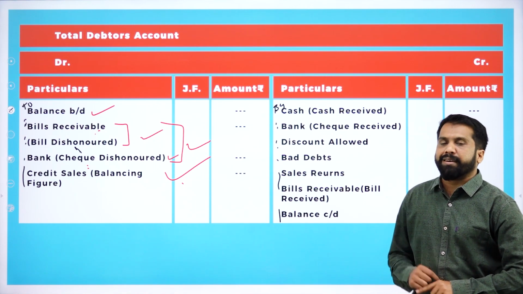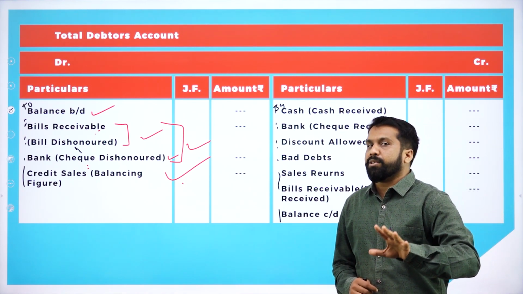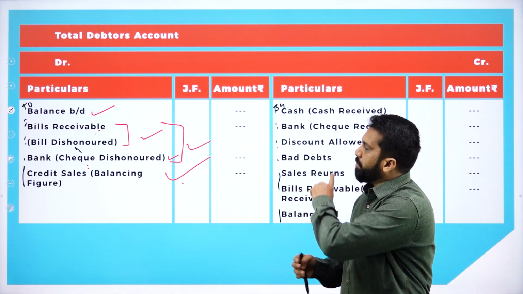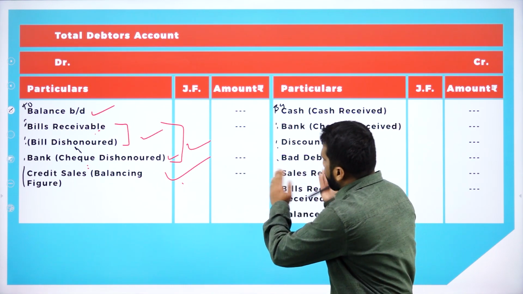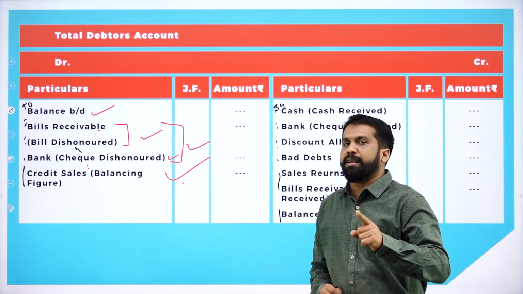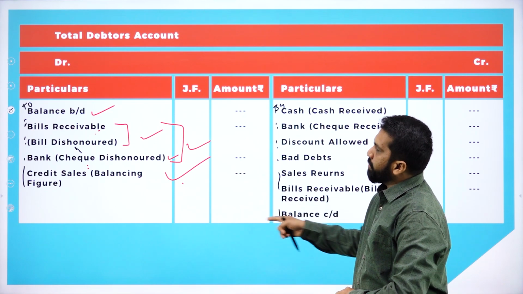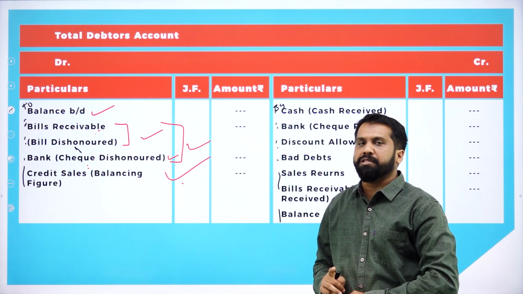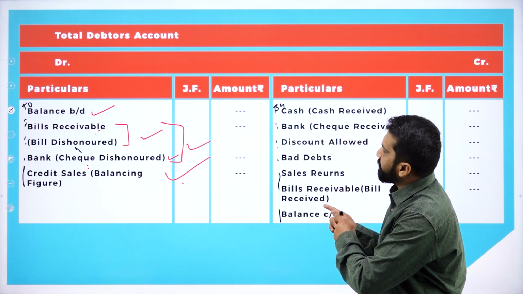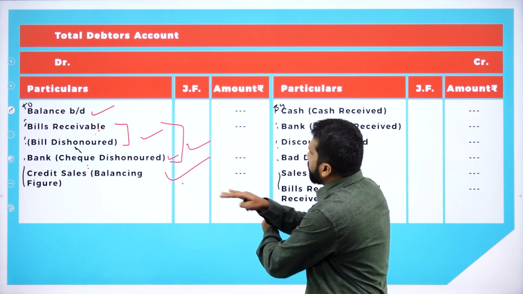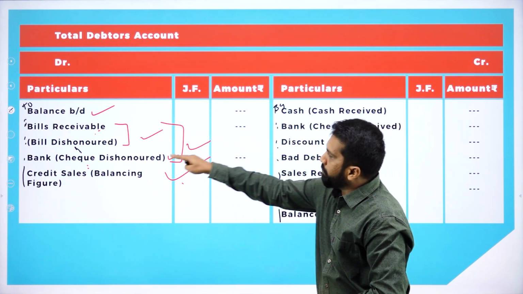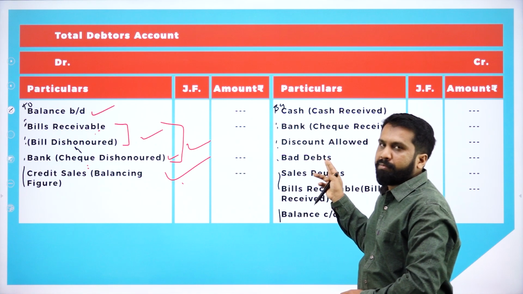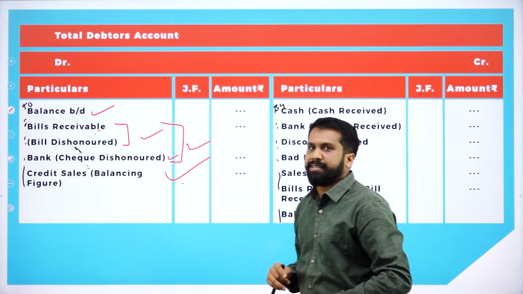Now we'll move to creditors account. Creditors account is very simple. Whatever you have seen here, it will be ulta, reverse. Again, I'll repeat. Creditors account is same to same. Whatever you have seen here, it will be reversed. Your by will become that side, your to will become this side. We'll go for creditors account.